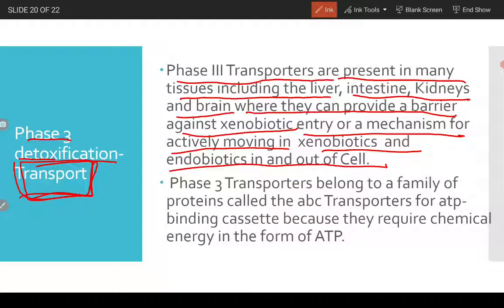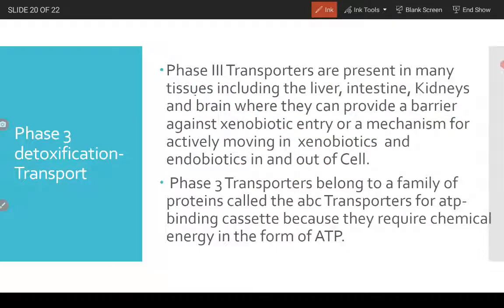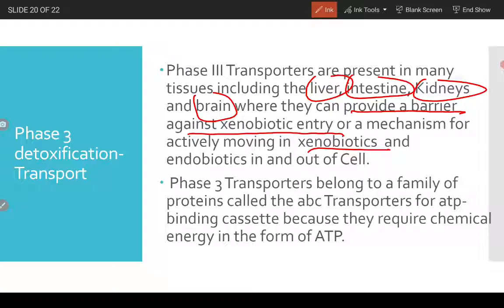They are present in the brain, the intestine, the liver, the kidneys, right? And what they do is provide a barrier against xenobiotic entry or remove the xenobiotics out of the cell. Now, phase 3 transporters belong to a family of proteins called the ABC transporters, which means ATP binding cassettes.